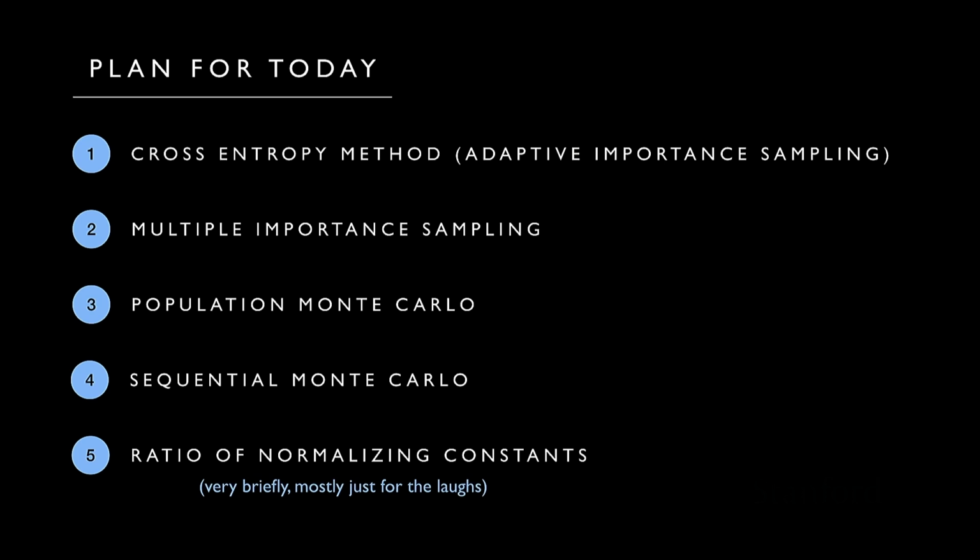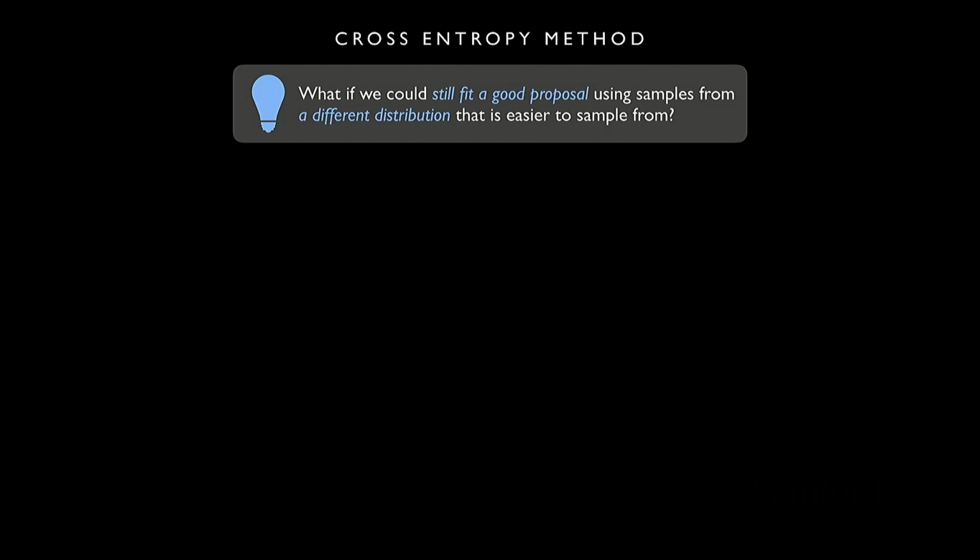Okay, so let's start with the cross-entropy method. What we were just saying is, we don't want to draw a bunch of samples from the failure distribution, that's hard, that takes up time. Can we just use samples from a different distribution that's easier to sample from and still try to fit a good proposal?